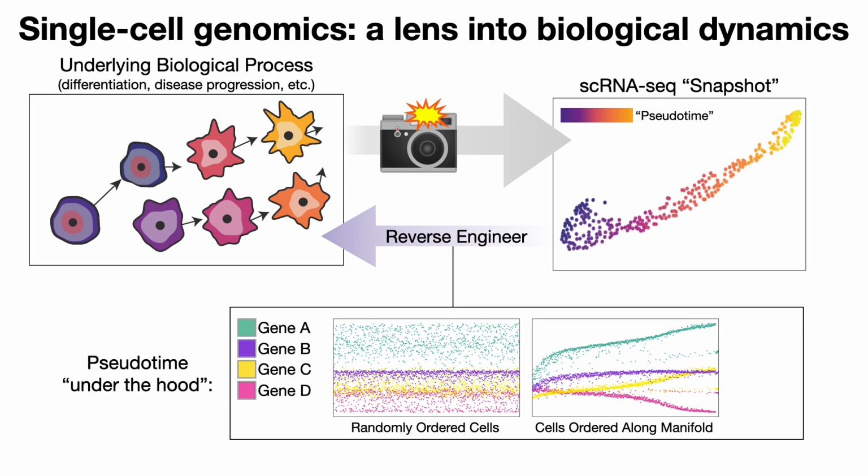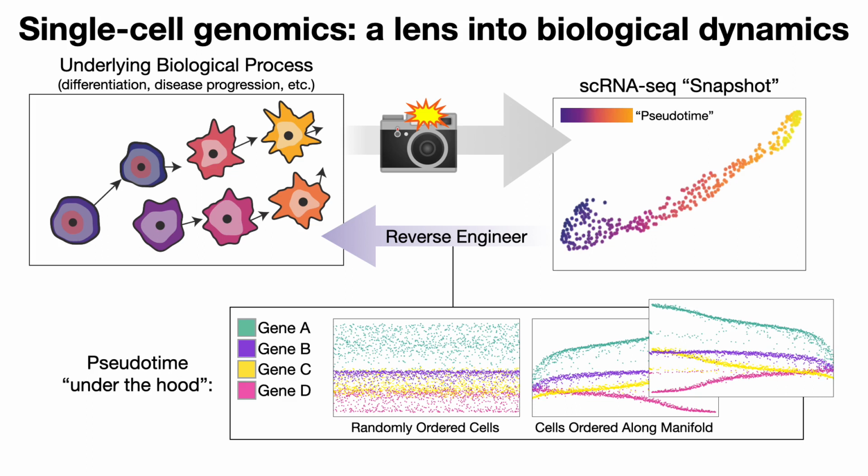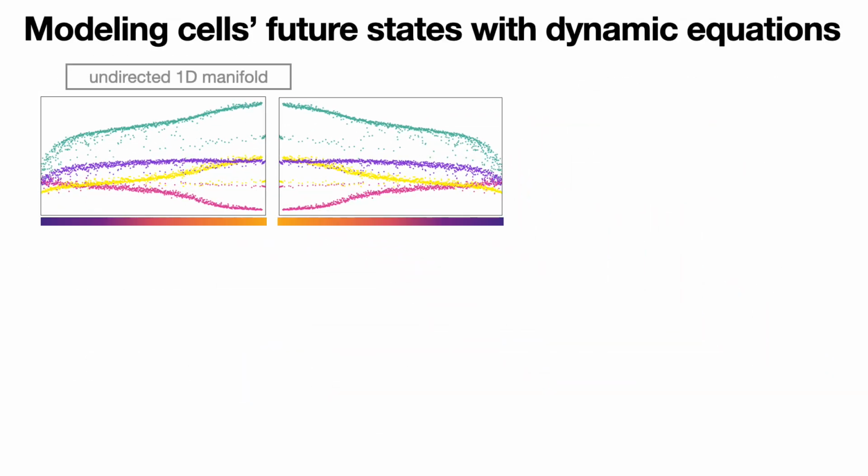Still, there is an inherent challenge with interpreting these results, as an equally plausible solution to any manifold learning problem would be to reverse the axis entirely. And so hence, we cannot know which are the immature populations and which are the endpoints of these processes without using some sort of prior knowledge. All of this is to say, while biological processes are generally directional, and that direction matters to our understanding of the system, manifolds in most cases are not. And so what can we do to extend beyond this one-dimensional manifold representation of the data?